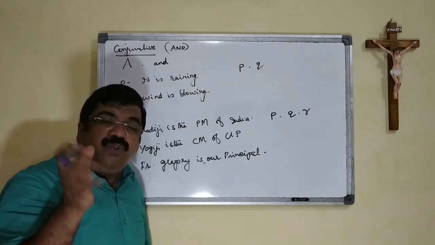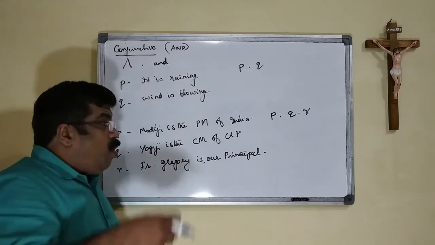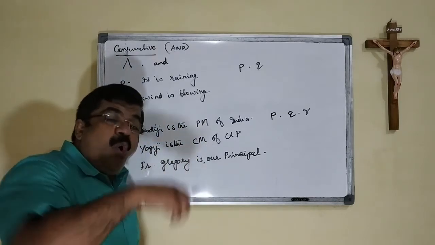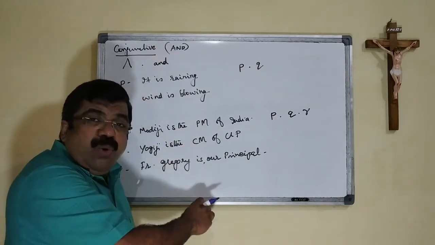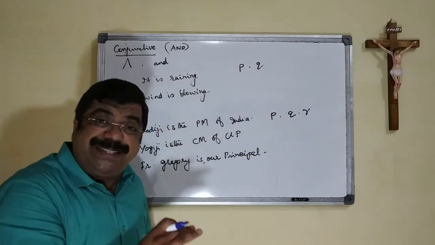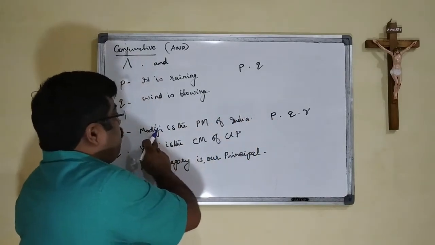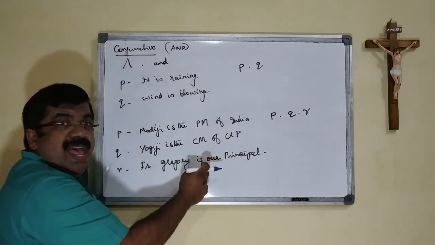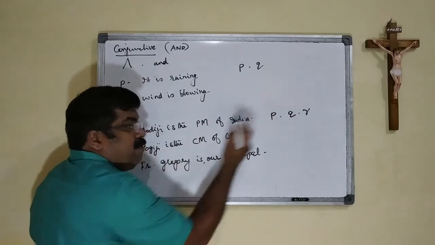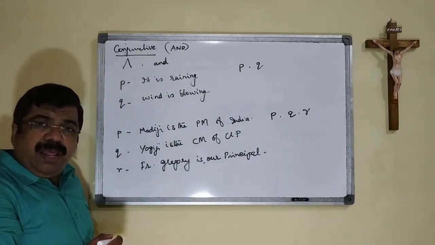That means the output will be true when all the conditions given, all the propositions, all the statements in that particular compound statement are true. We can read this as Modi is the PM of India and Yogi is the CM and Father Grigori is our principal.